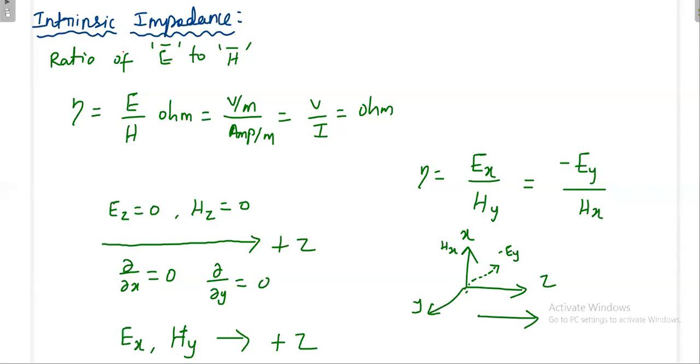In general, the eta value is always equal to mu divided by epsilon. What does it depend on? Because the electric field creates the magnetic field and the magnetic field creates the electric field, there should be some relation. The relation for free space is eta equal to square root of mu by epsilon. Ultimately that impedance is decided by the medium properties.